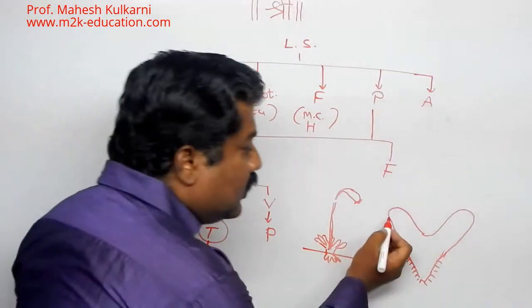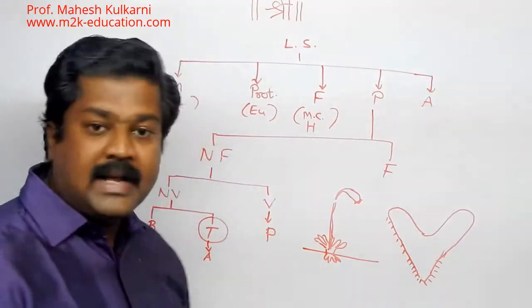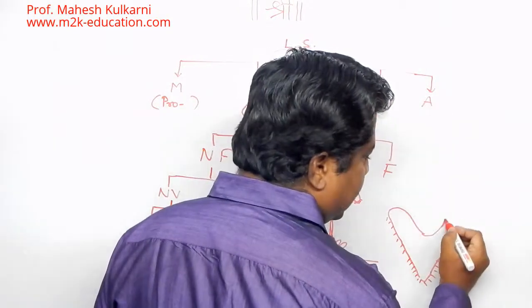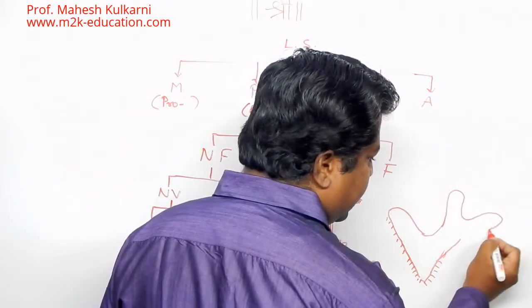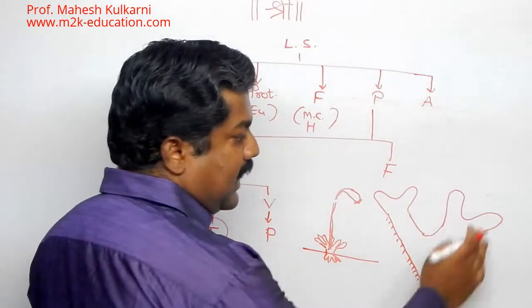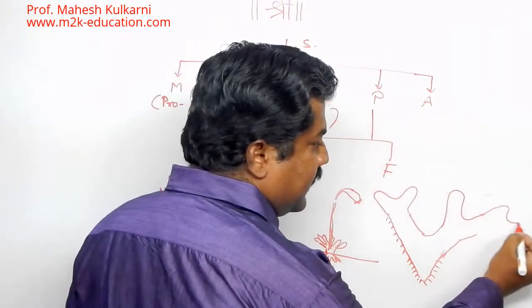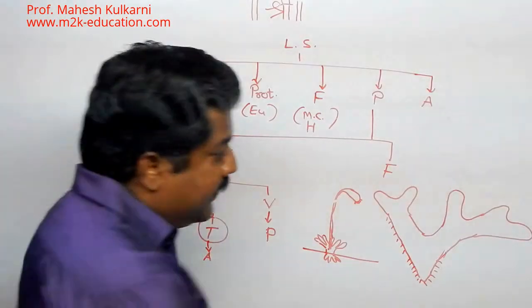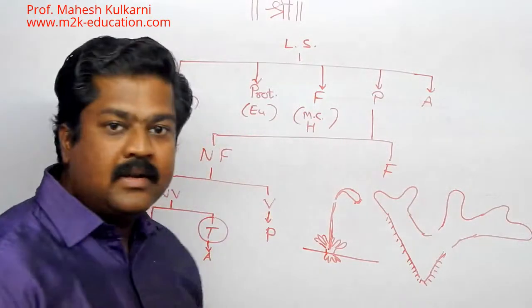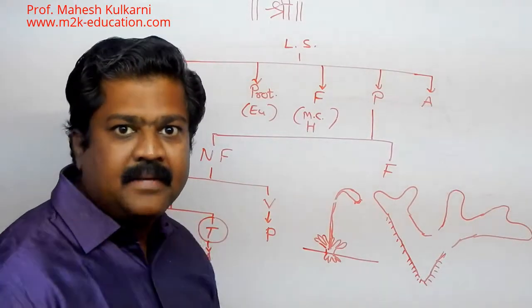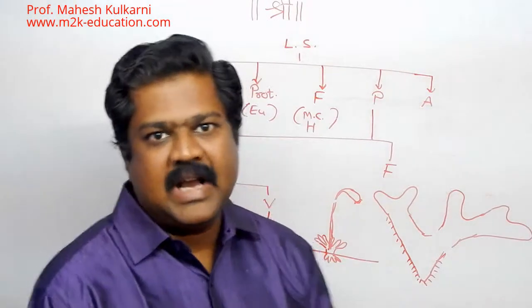Getting the idea? So everywhere they are giving rhizoids. Now further growth, say for example here, it will grow in this way. Here also it will grow in this way. Again, this will grow in this way. Like that it is growing. Then ultimately it is released from this part and a separate plant is developed from that. This is an example of Riccia.